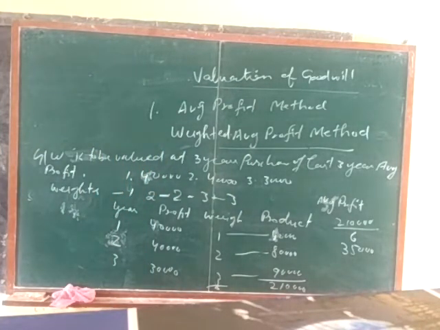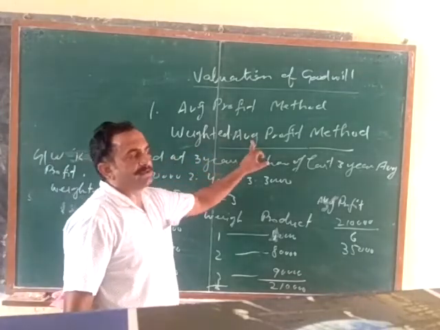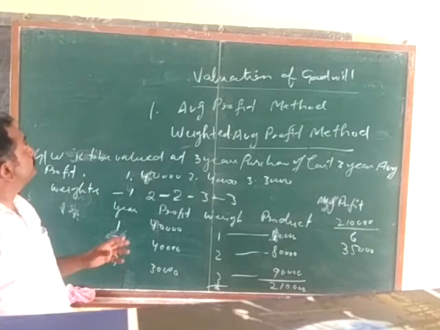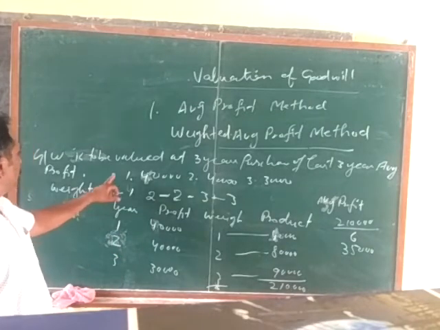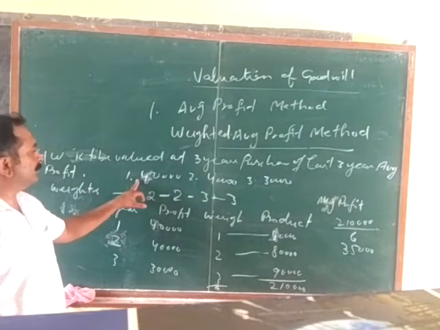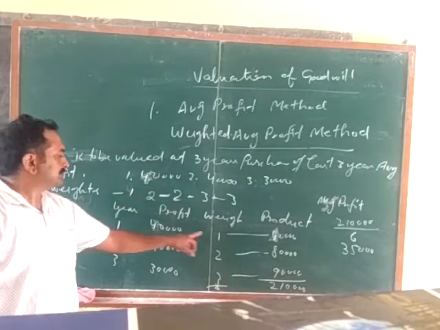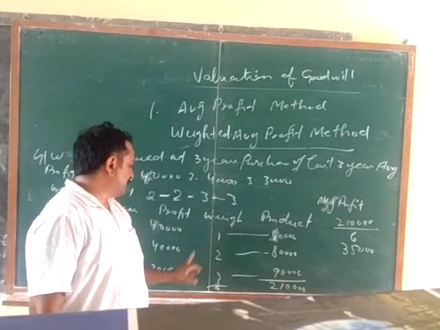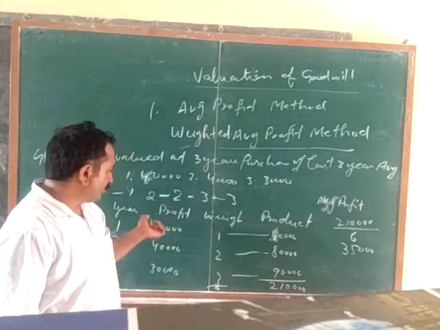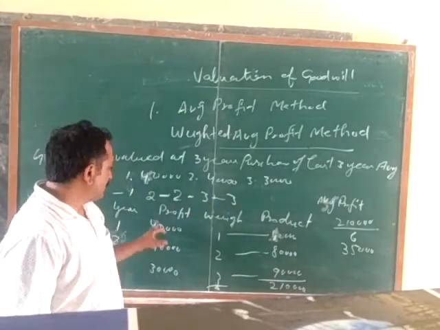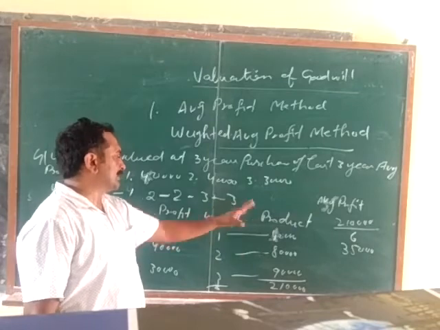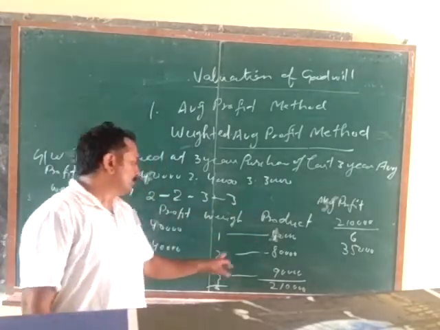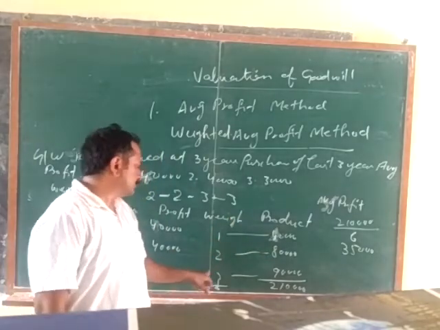How did we calculate the average profit under the weighted average profit method? Some weights are given to every year. First year 40,000 profit and weight is 1. Second year 40,000 profit and weight is 2. Third year 30,000 profit and weight is 3. First of all, we need to calculate the product: 40,000 into 1, 40,000 into 2, 80,000, 30,000 into 3, 90,000.